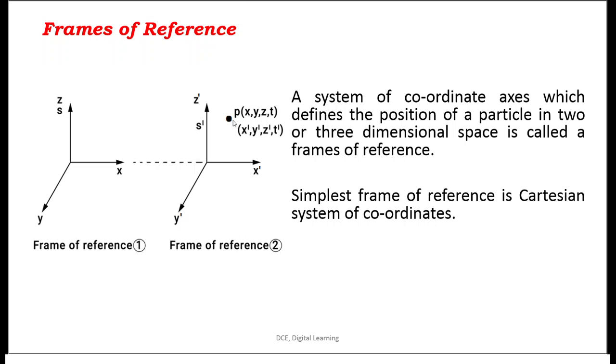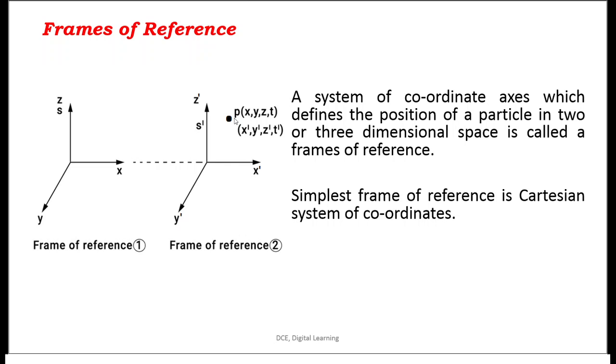Here we have a point P. With respect to the S frame, it has coordinates x, y, z and t. Look at this t. Here we have 3 dimensions of space. Another dimension, time, is included. And the other thing, we have x prime, y prime, z prime and t prime. These are the coordinates with respect to the S prime frame of point P.